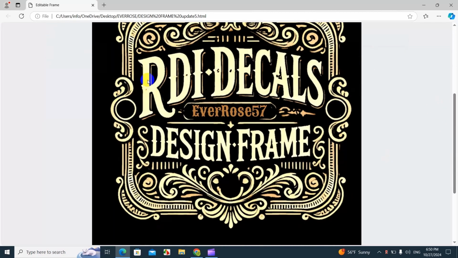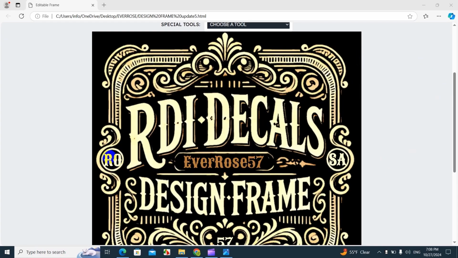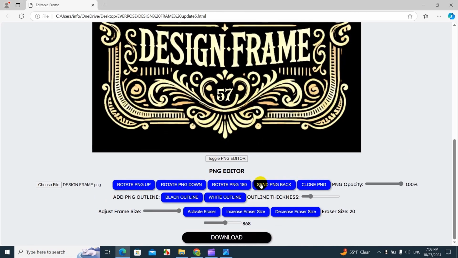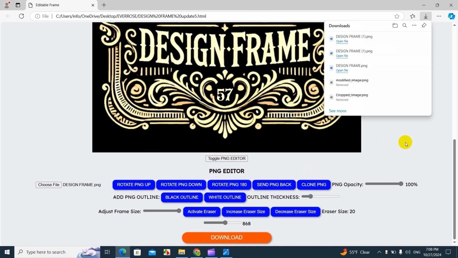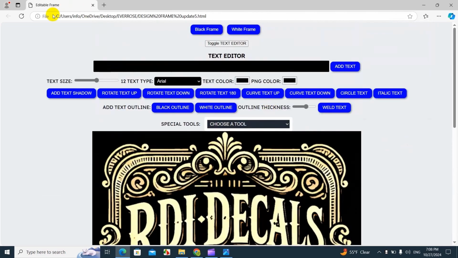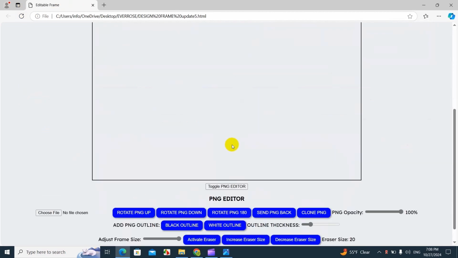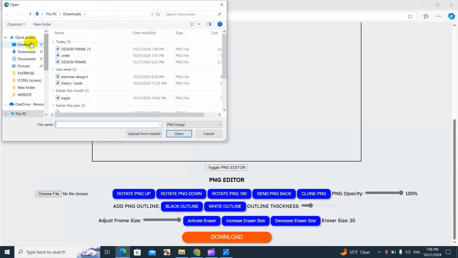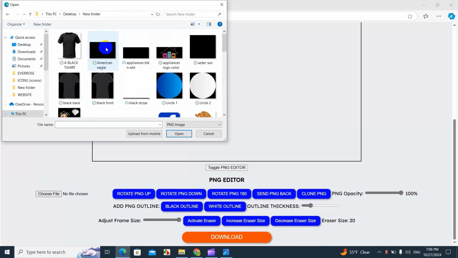Now we're gonna add some more numbers here, and I'll show you in a little bit. So here's the design. I added my mother's initials, Rosa, and below I added the date when she was born, which was 1957. So now we're gonna download this image, and it's going to download as a PNG without any background. So now let's refresh, and the next step will be to do a mock-up or a sample of how it's gonna look like on two types of shirts.